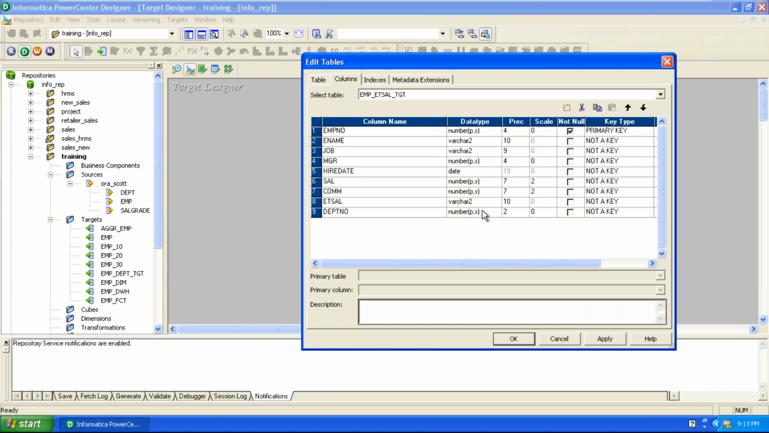The ETCL column is not available in the source. It is an amount. ETCL is a measure, an amount. That's why we can use the scale also to get the decimal values. Now click on apply.